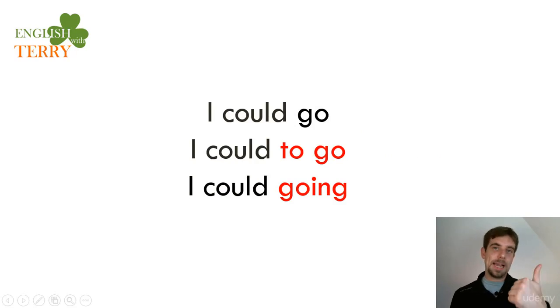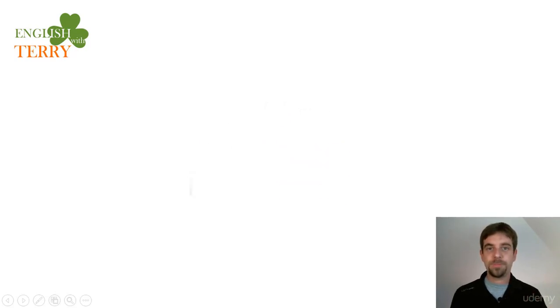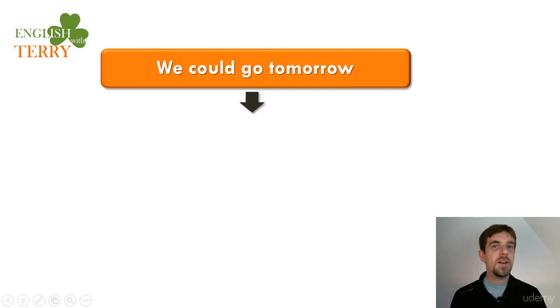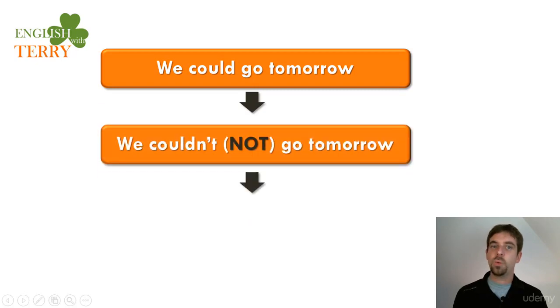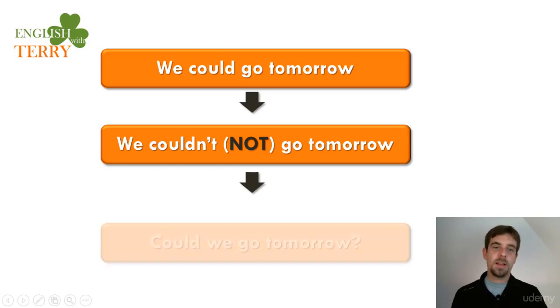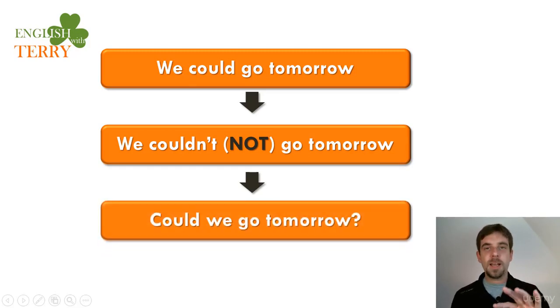So again, just like can, just like should, I could go is the correct one. I could to go and I could going do not exist at all. So be careful with that, all right? Very similar to should, as in we could go tomorrow. The negative will be we couldn't, using the word not. We couldn't go tomorrow. And could we? It's the same with the modal verbs. I will see you in the next video with would. It's exactly the same.